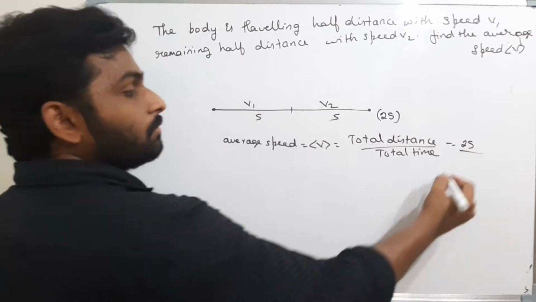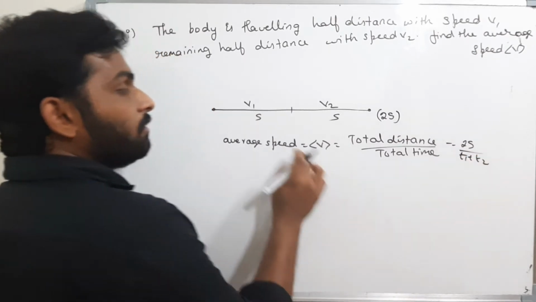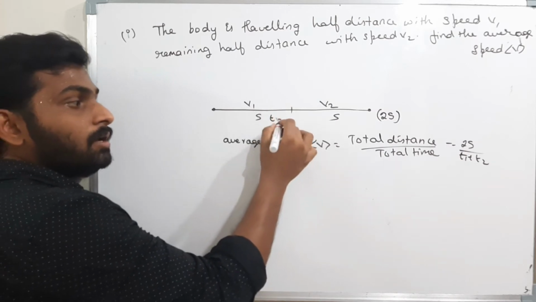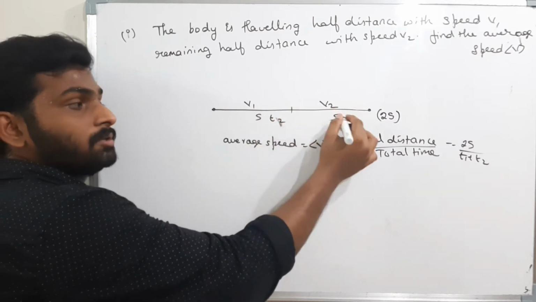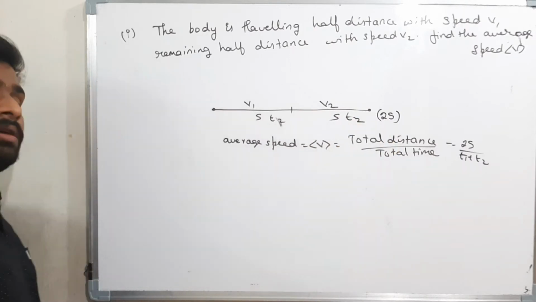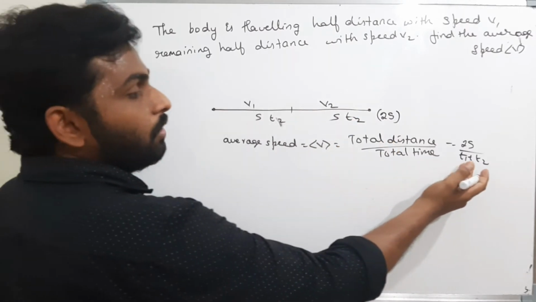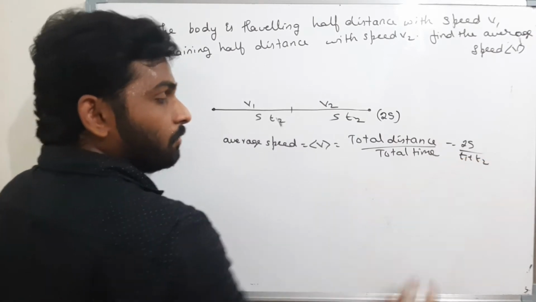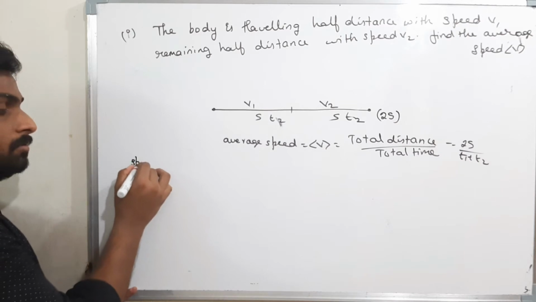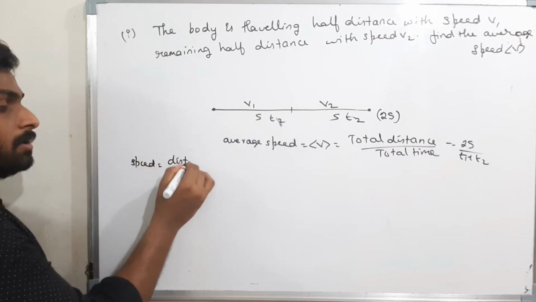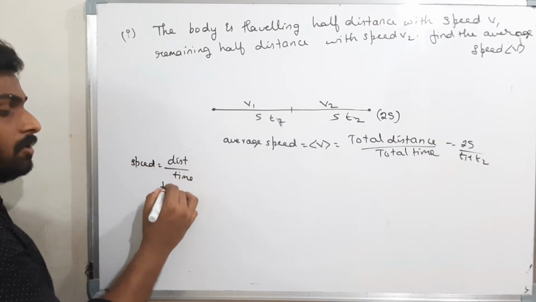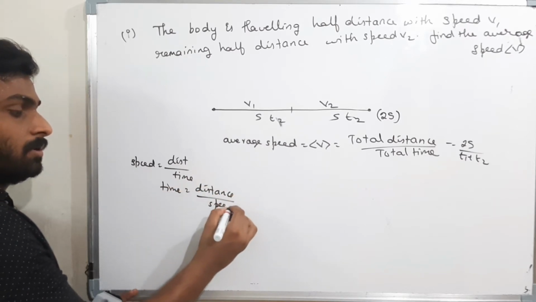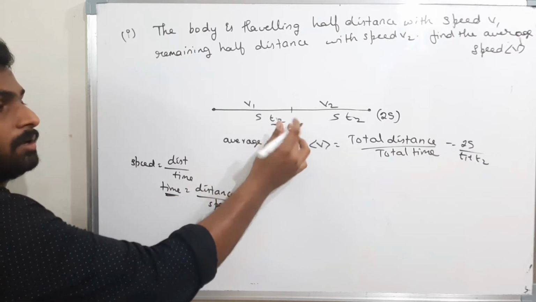Now what is the total time? T1 plus T2, where T1 is the time taken for the body to cover half distance, and T2 is the time taken by the body to cover the remaining half distance. Okay, now I have to find what T1 and T2 are, because they are unknowns. I should remove the unknowns. Speed is equal to distance by time. Therefore, time is equal to distance by speed. Now use this.